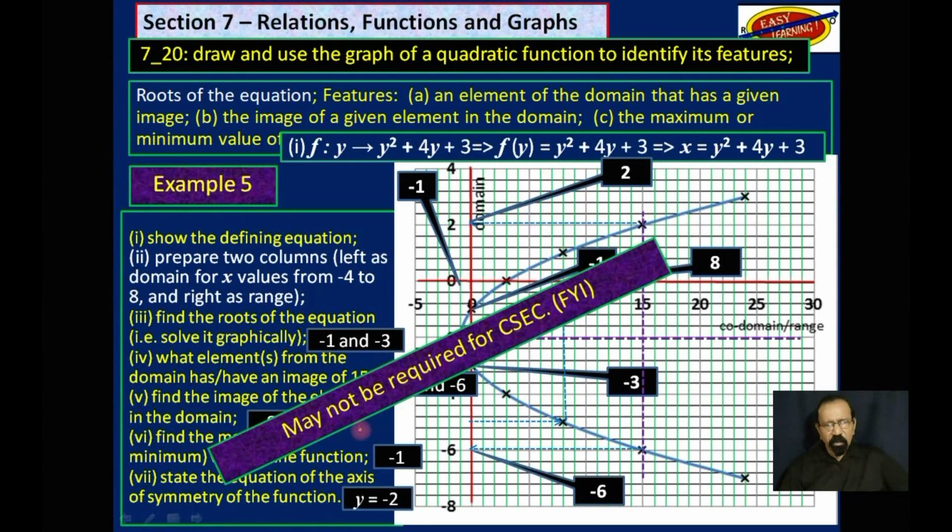As I said, this example 5 may be a little beyond what you would see for CSEC. Nevertheless, it gives you a trend of thought, a pattern of thought. So you could more easily learn the 4 that we did, examples 1 to 4. Those are required for CSEC.